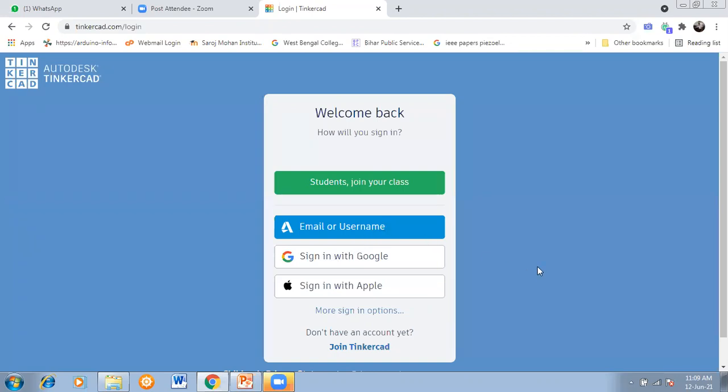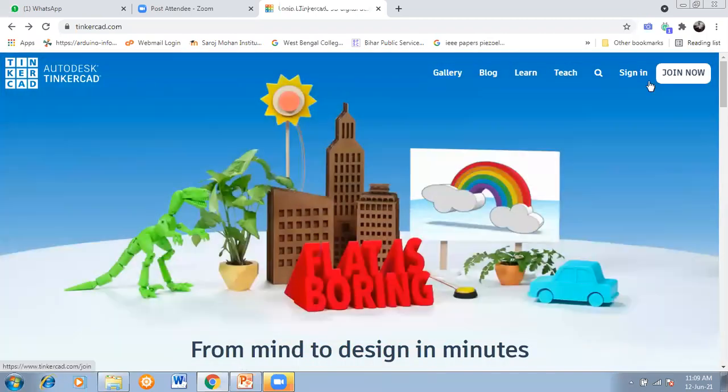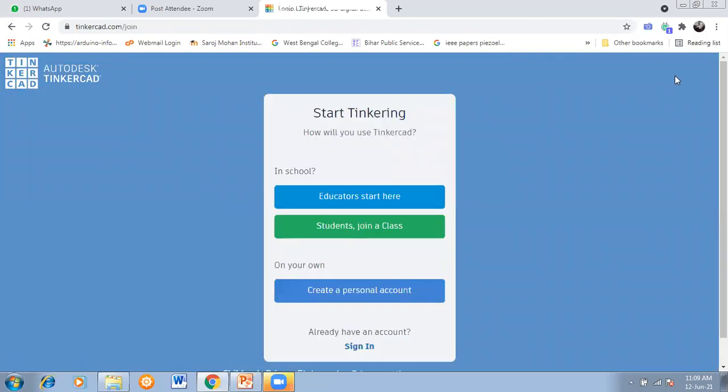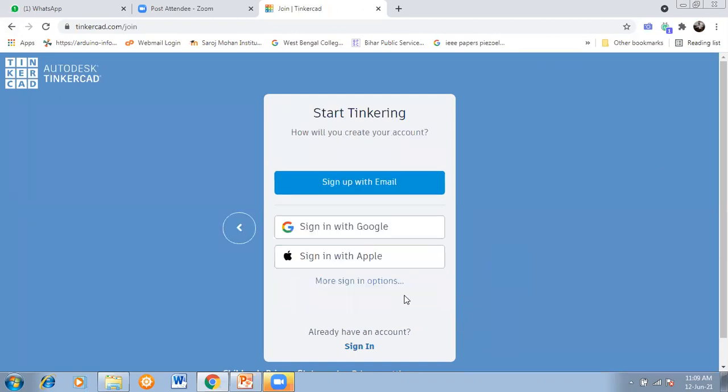It's a simple process, not a tough one. So you can join over there. Don't worry about that. So I will join. Okay, join now. If you join now, then create a personal account will come on your own. Okay, in that way you can start. Create account, then see sign in with Google. When you put your Google Gmail account, automatically you will be logged in. So don't worry about that.